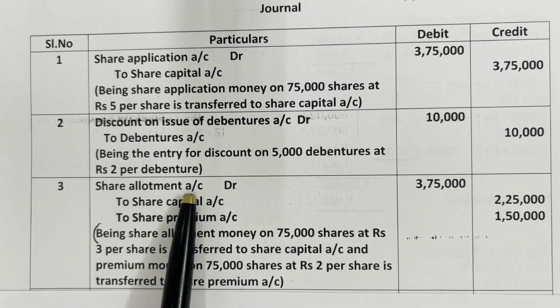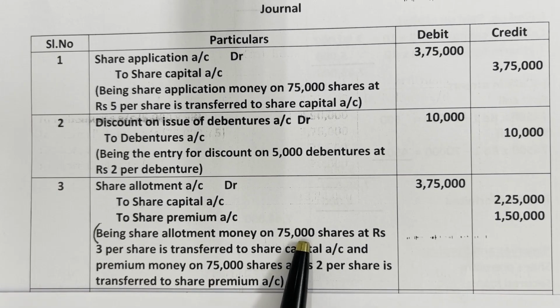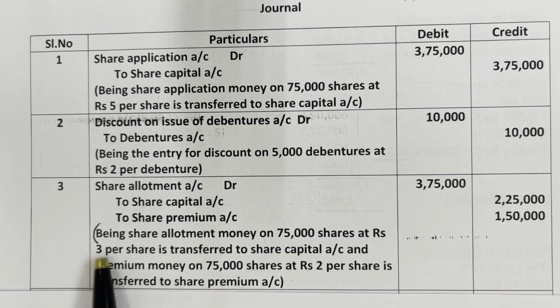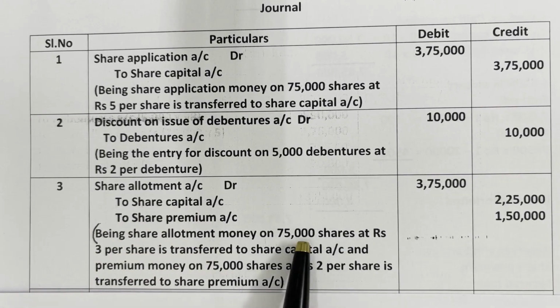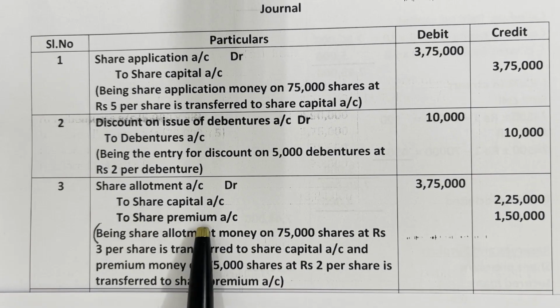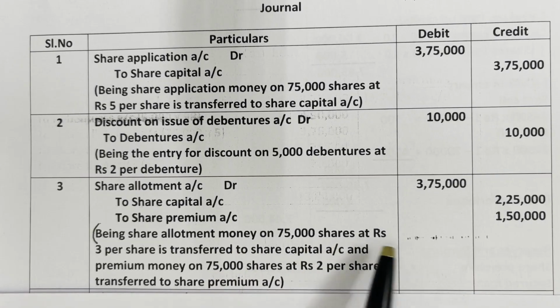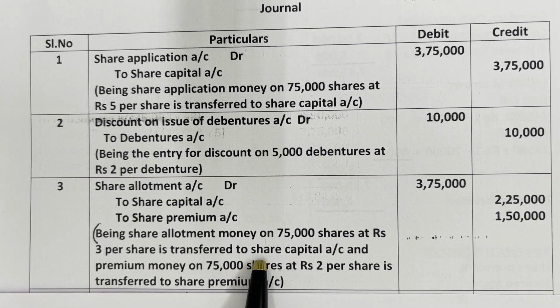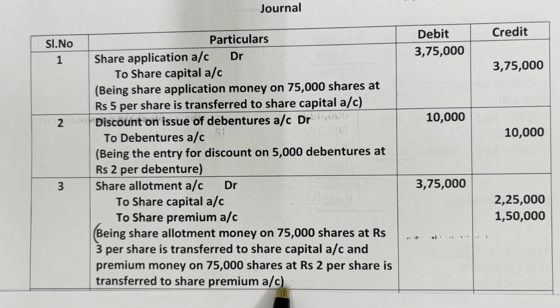Third entry, share allotment account debtor to share capital account, to share premium account. On 75,000 shares at the rate of 3 rupees each, share allotment money we are transferring to share capital, 2,25,000. On 75,000 shares at the rate of 2 rupees each, share premium money we are transferring into share premium account. Mention that as a narration. Being share allotment money on 75,000 shares at 3 rupees per share is transferred to share capital account, and premium money on 75,000 shares at 2 rupees per share is transferred to share premium account.